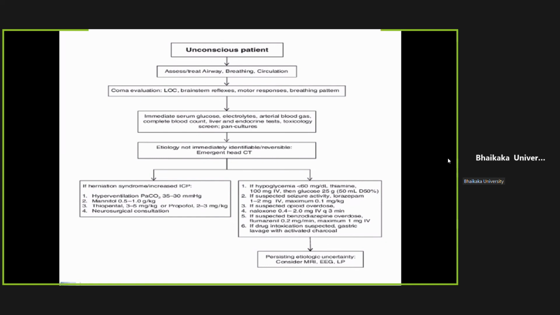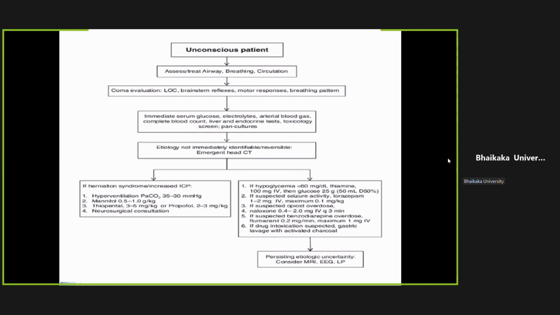If we suspect hypoglycemia, we give sugar and thiamine. If we suspect seizure or a history of seizure, then we give lorazepam with an anti-epileptic drug. Naloxone can be given for opioid overdose, and for benzodiazepine overdose, we give flumazenil. If no cause is found, gastric lavage should be done in case of poisoning. And then we should shift the patient to the ICU and wait for the reports. If nothing can be found out, then we can perform EEG and lumbar puncture.